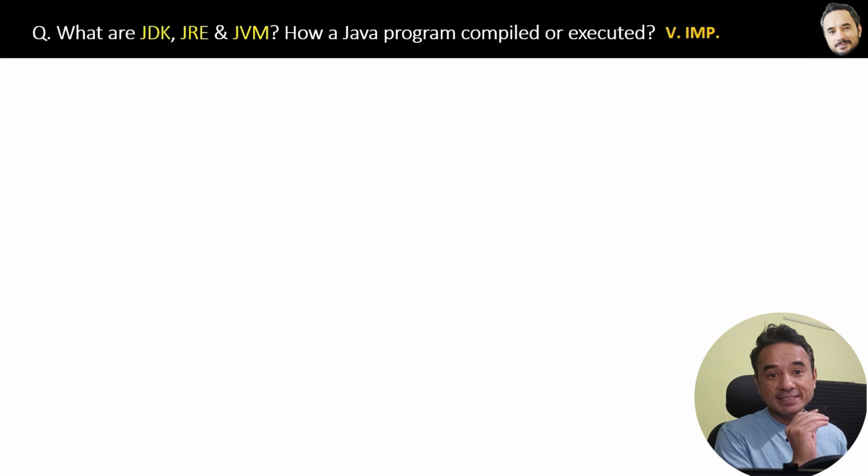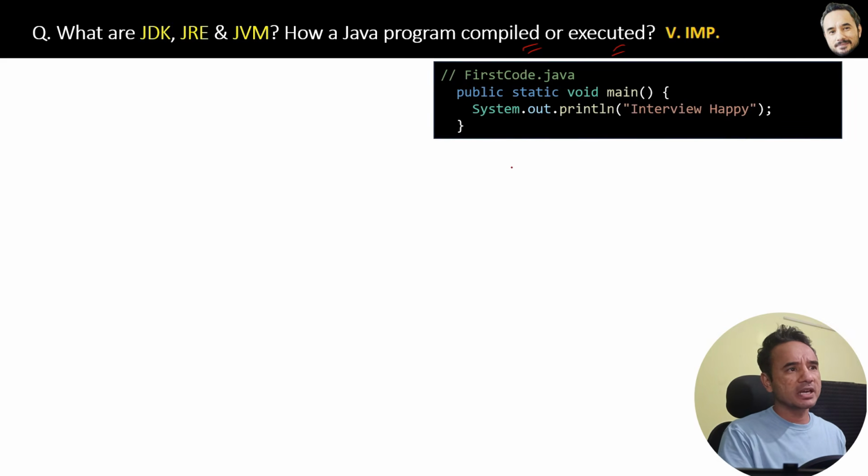What are JDK, JRE, and JVM? How is a Java program compiled and executed? Let's understand with the help of a simple diagram. Suppose you have a very basic Java program, firstcode.java. Okay. Now before running this program, if there is any syntax error here, then Java will automatically show it to you, right? That is called compile time error checking, which will happen automatically even before running this program.